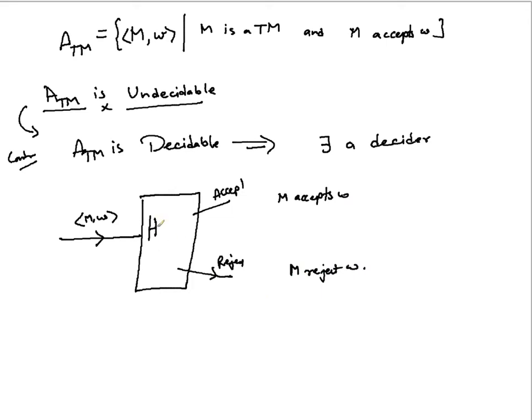The decider H, because it is a decider for ATM, either accepts a tuple or rejects it. When it accepts a tuple <M, W>, it means M is a Turing machine and M accepts W. But when it doesn't accept a tuple and rejects it, that means M is rejecting W. Is it clear?